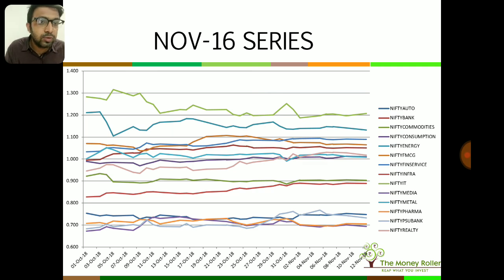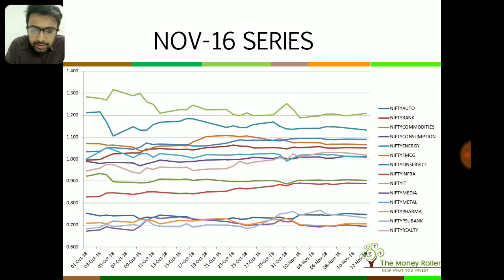And then we have got a few sectors which are just at 1. We have got the metal sector, which is just out here in the center somewhere. Then we have got the consumption sector and the commodities sector, those two overlapping lines near the center, just above one. And below this are all the underperforming sectors.